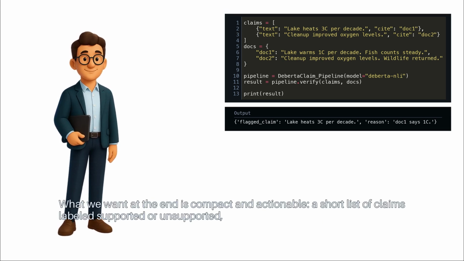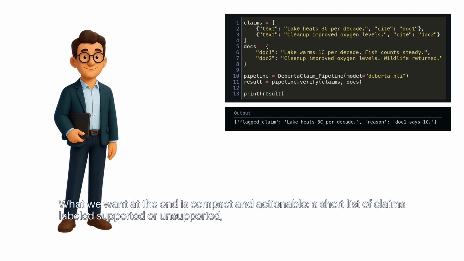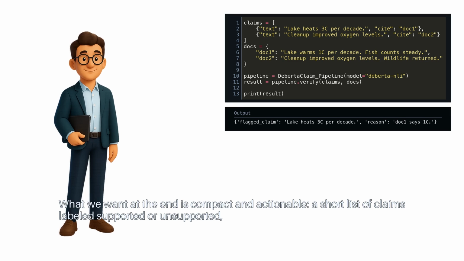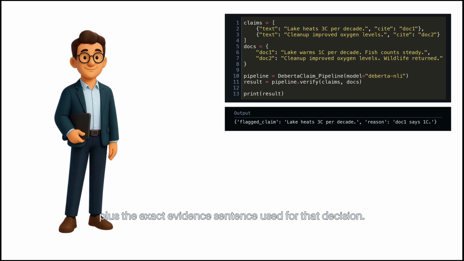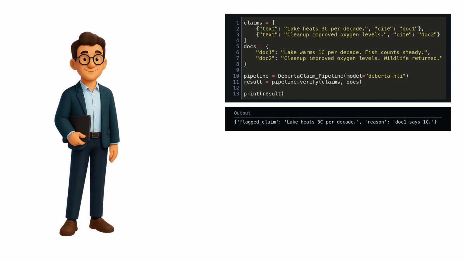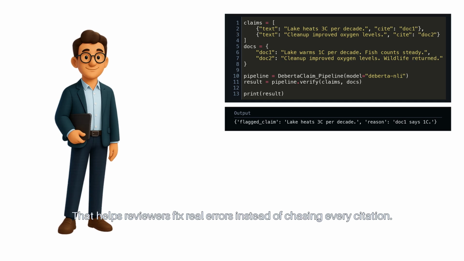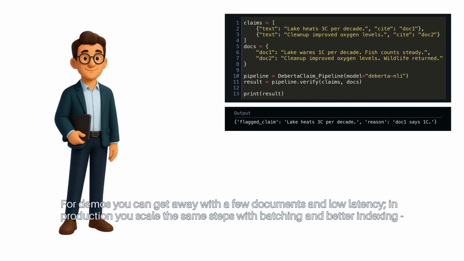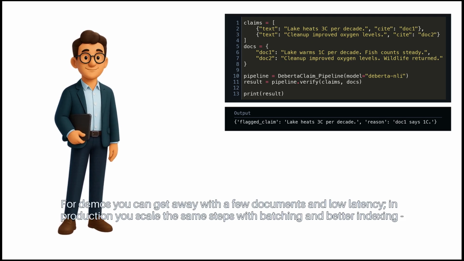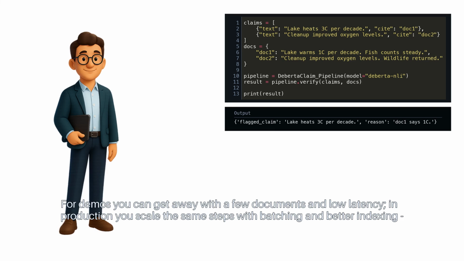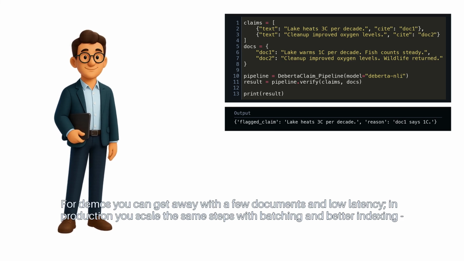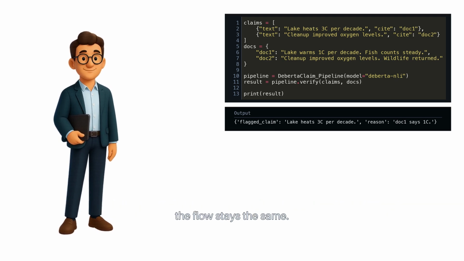What we want at the end is compact and actionable, a short list of claims labeled supported or unsupported, plus the exact evidence sentence used for that decision. That helps reviewers fix real errors instead of chasing every citation. For demos, you can get away with a few documents and low latency. In production, you scale the same steps with batching and better indexing. The flow stays the same.